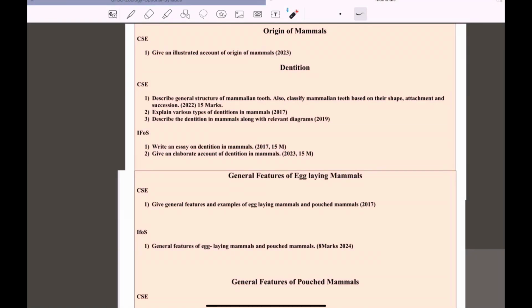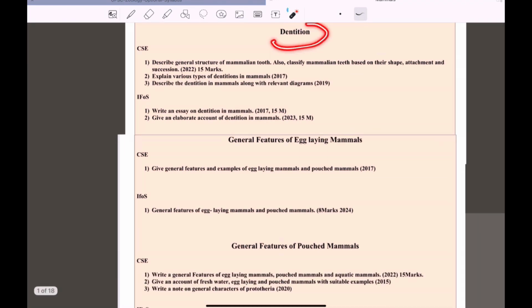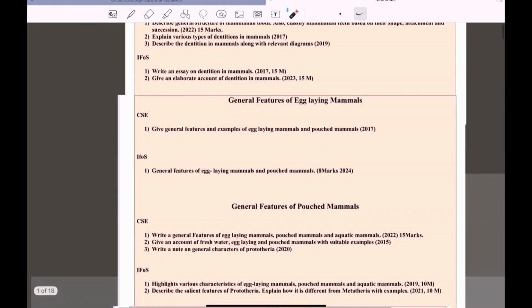You will see that the previous year questions regarding the mammals have been asked from the syllabus directly. The topics mentioned in the syllabus include the origin of mammals, and a question was asked very recently in 2023 about it. Questions have been asked about dentition, the types of dentition, the general structure of the mammalian tooth, and the classification based on shape, attachment, and succession. So we have to do it in detail.